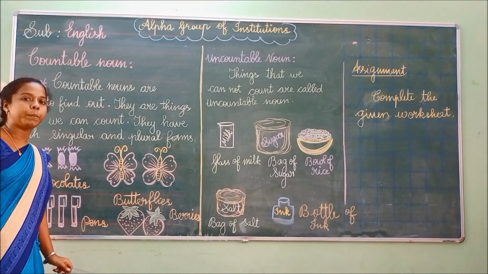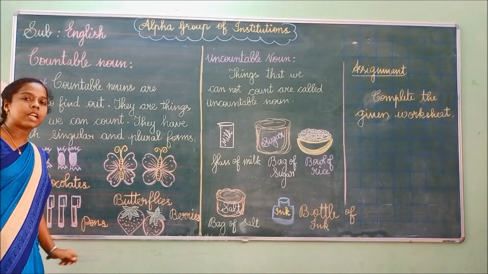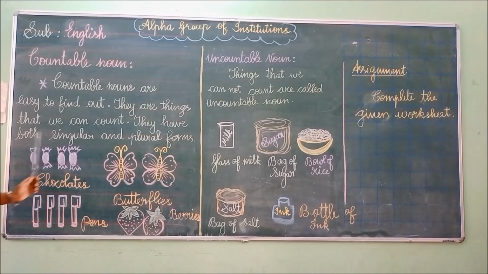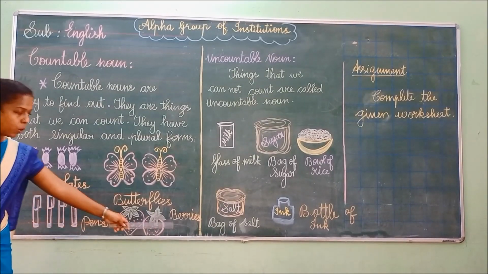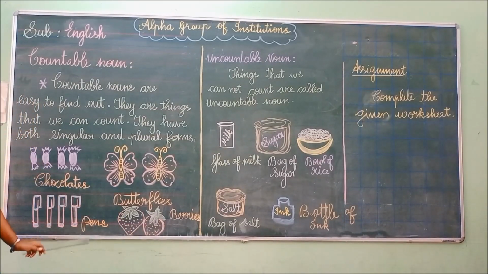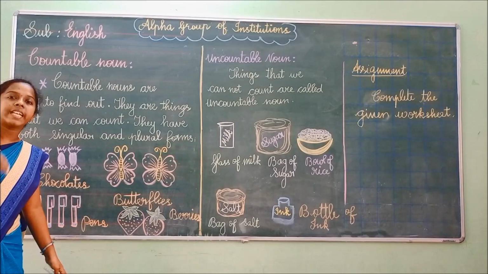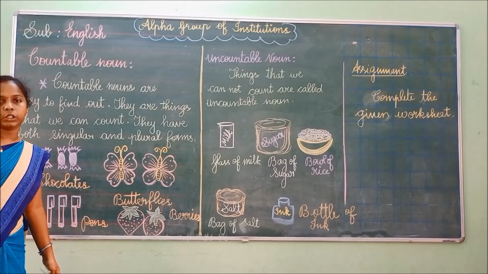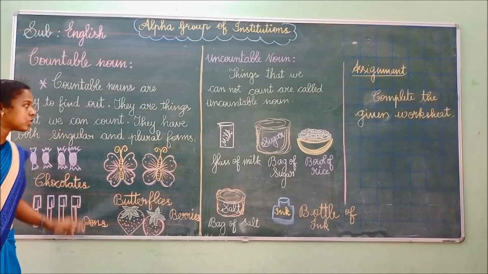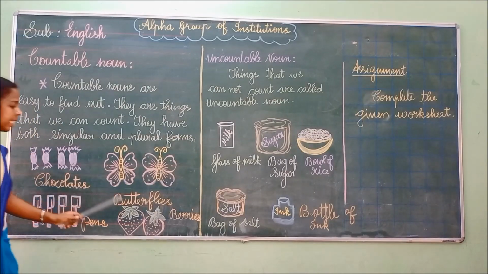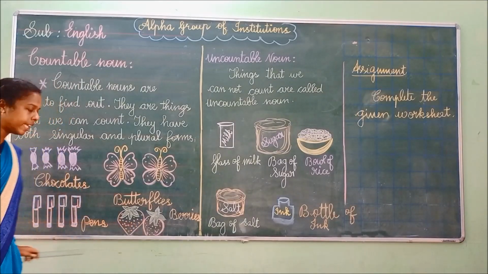Here I have 2 berries, so it is countable. So these are the examples for countable nouns. Countable nouns are nothing but things we can count, 1, 2, 3, 4 and so on. For example, chocolates, butterflies, berries, pens.